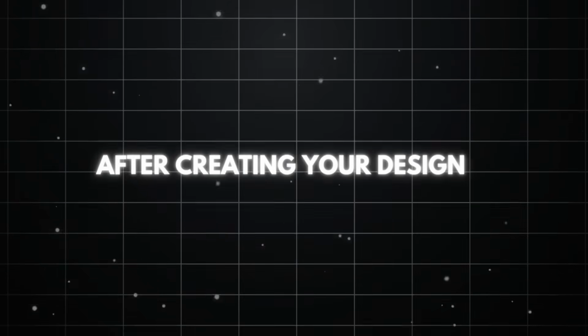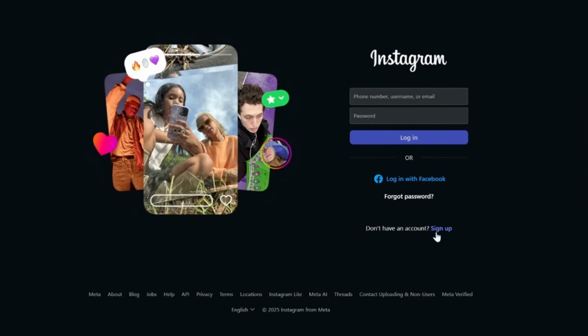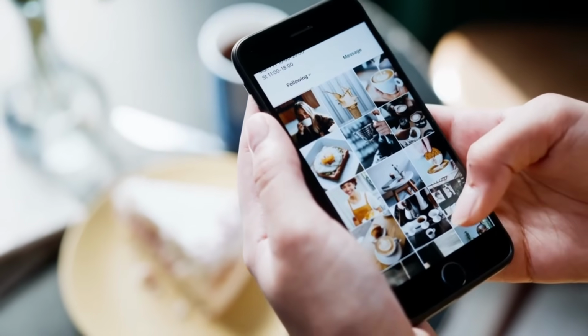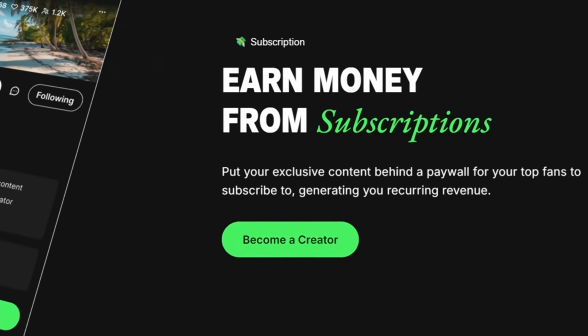What do you think? After creating your designs with the AI influencer, the next step is setting up a dedicated Instagram page for the character. Use the page to showcase your designs in each post and include a link in your bio that directs viewers to your Fanvue page where they can access additional content. With this approach, you're building visibility across 2 platforms using one streamlined workflow.